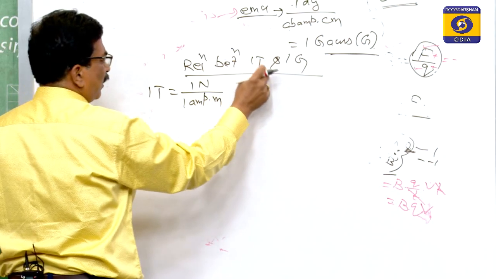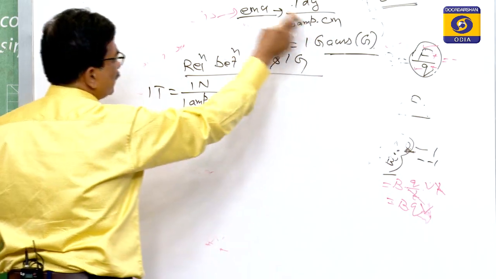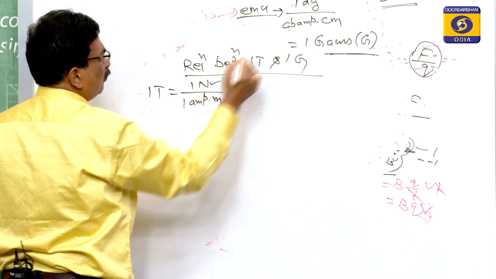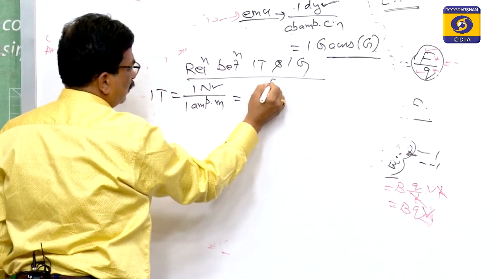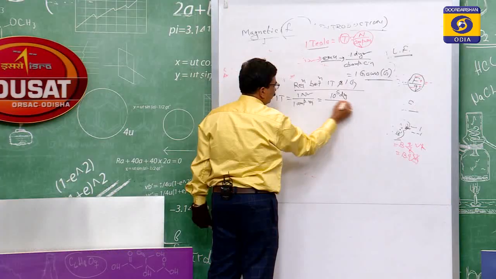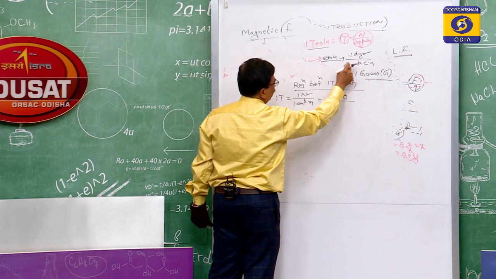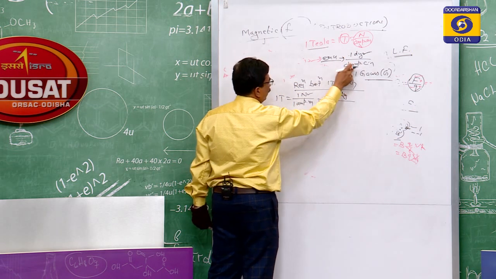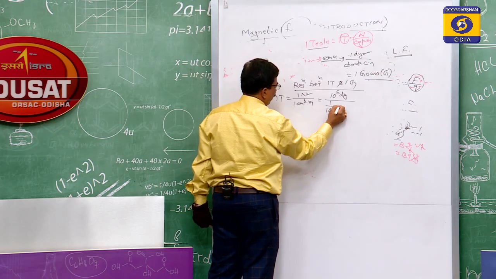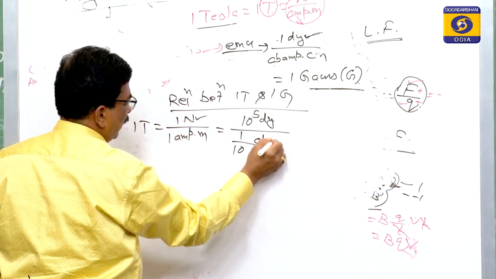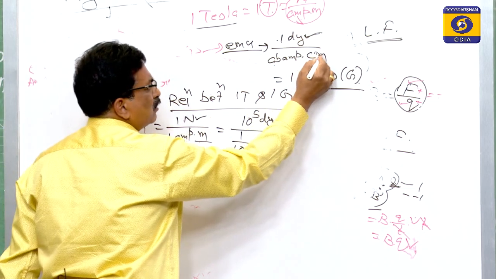If it is to be converted to Gauss, in the EMU, that is the CGS, this Newton is to be converted into dyne. So, 1 Newton is equal to 10 to the power of 5 dyne per ampere into centimeter. This ampere will be converted to ab-ampere. So, 1 ampere is equal to 1 by 10 ab-ampere, then 1 meter is converted to centimeter.